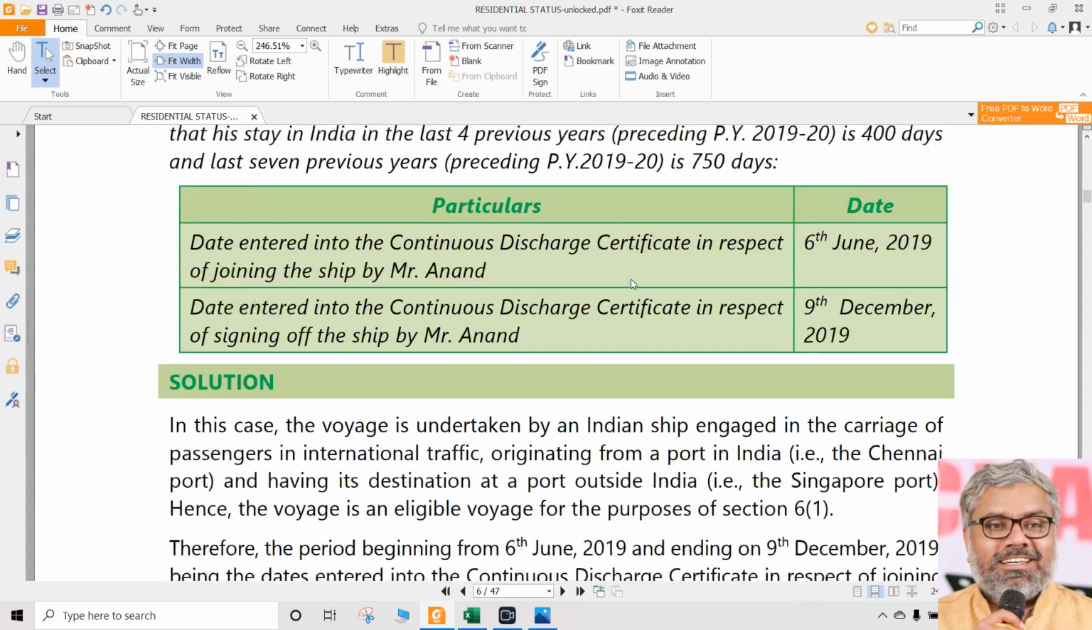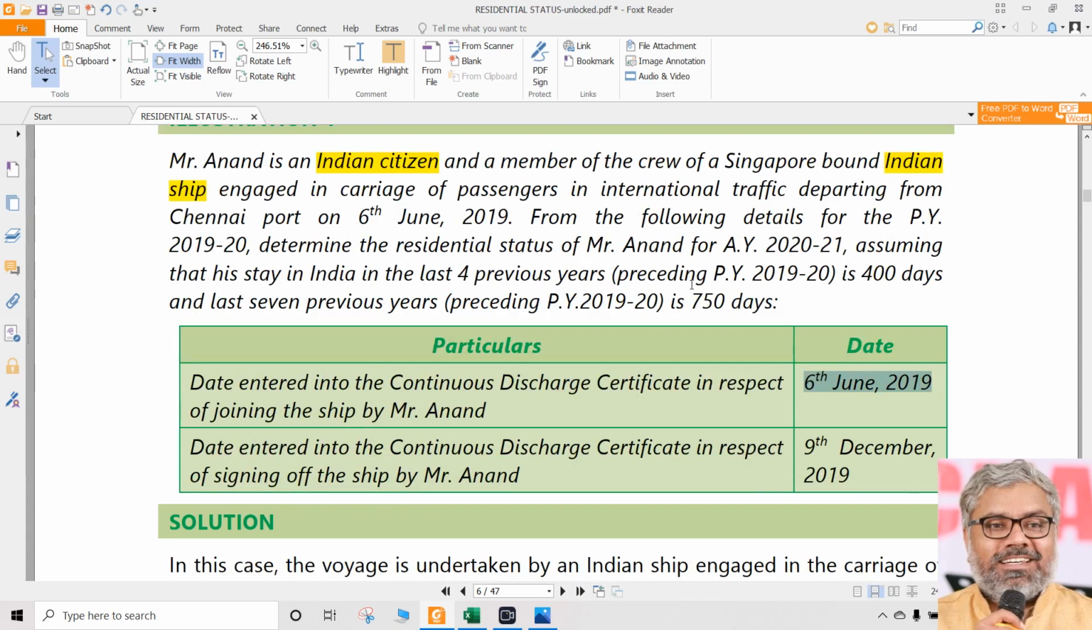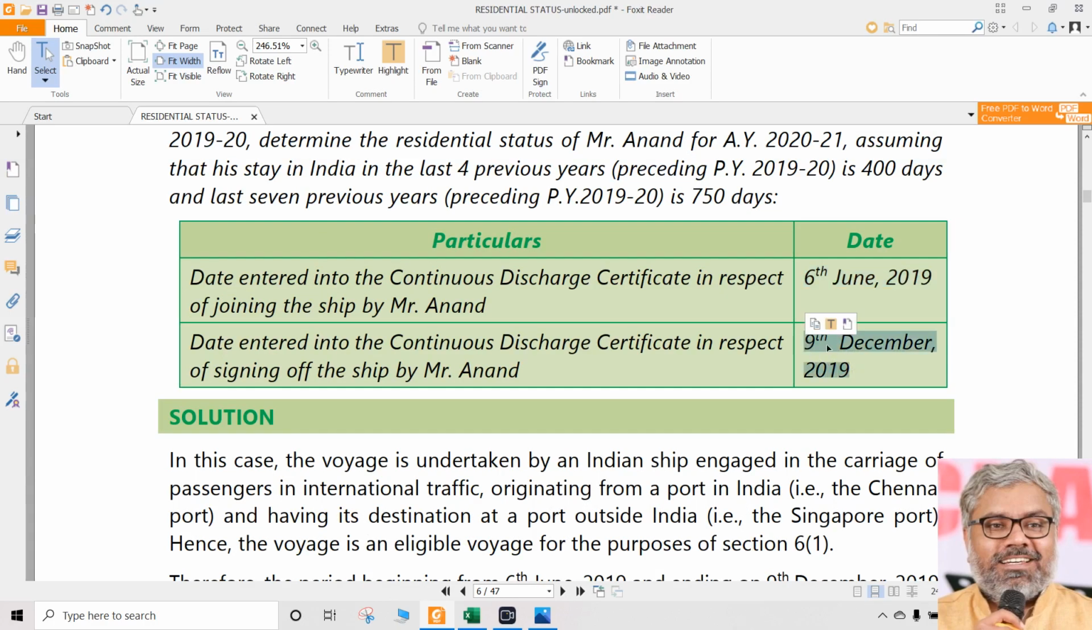But let us look at the other particulars given. Date entered into the continuous discharge certificate in respect of joining the ship. Means when he joined the ship, 6th June 2019, he joined the ship. So point once again to be noted. 6th June 2019, he has joined the ship, means he has left India on that day. And on 9th December 2019, he has left the ship. That is called signing off. He has signed off the ship in the continuous discharge certificate on 9th December 2019.